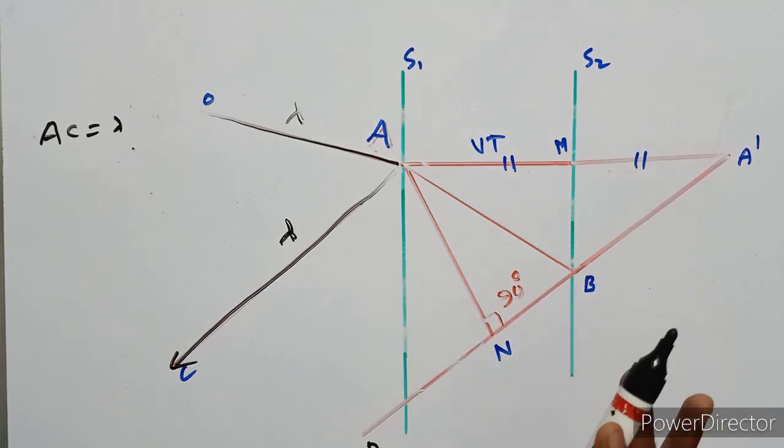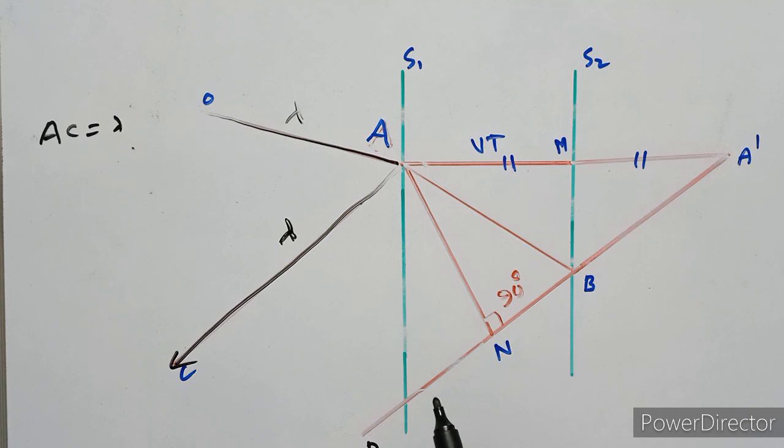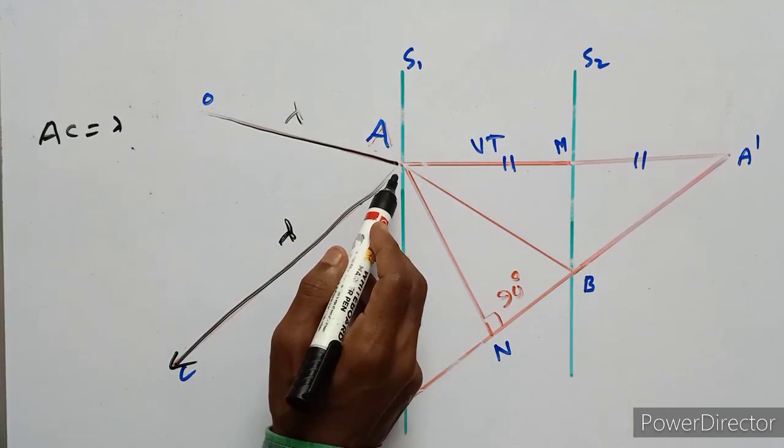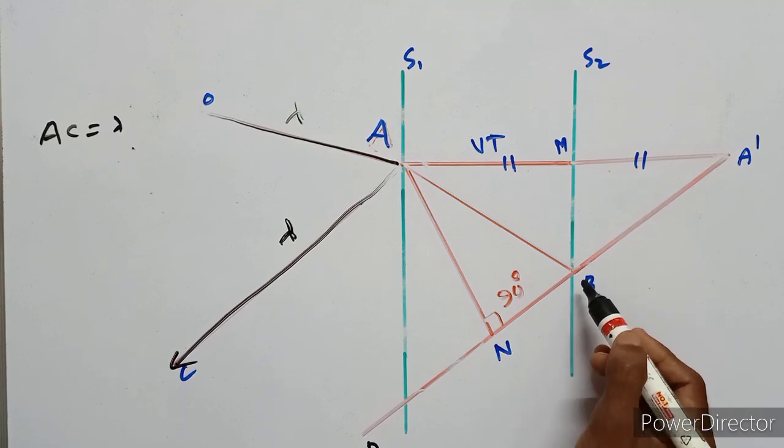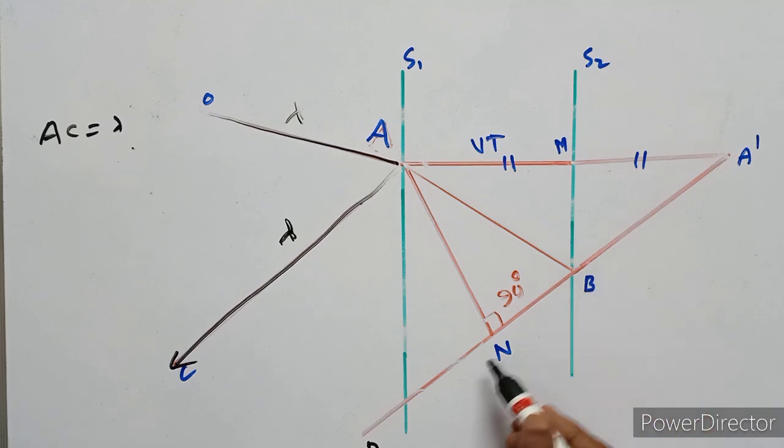After some time the radiation produced heat energy, then the wall is displaced from S1 to S2. In this case the ray OA reaches B at wall S2, then this ray is reflected along BD.